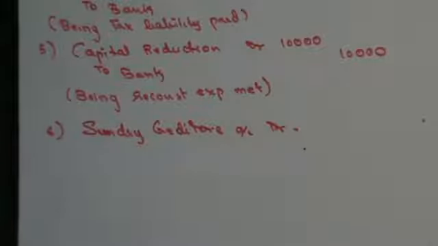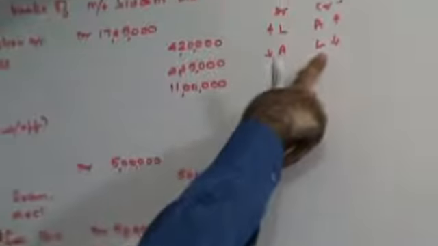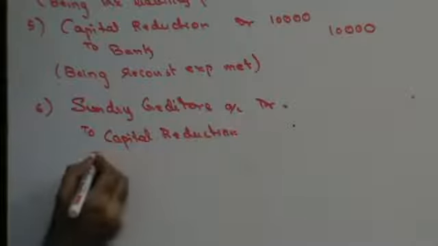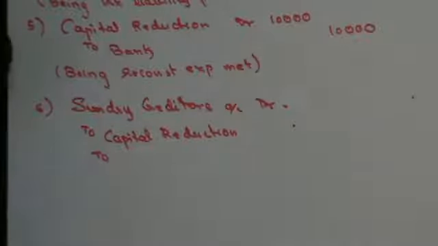They give remission of their claim, that means cancelled. I don't have to pay them. Liability going down, that means capital reduction on the credit side. So to capital reduction. And for the balance amount, you have to issue to them 11% preference shares of 100 each.